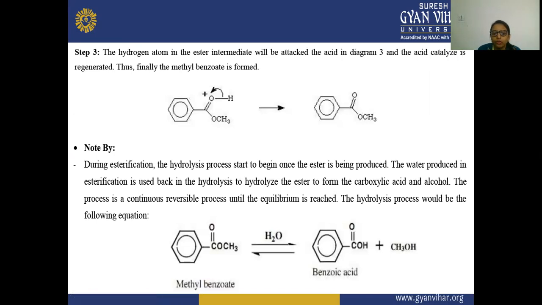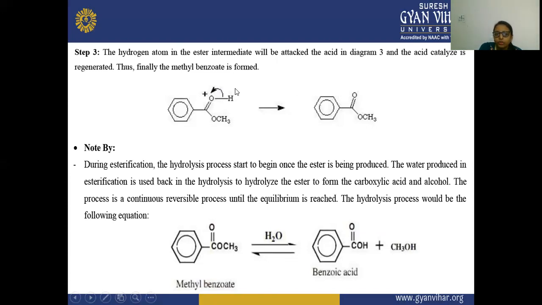In step 3, the hydrogen atom in the ester intermediate will be attached to the acid, and the acid catalyst is regenerated. Thus, finally the methyl benzoate is formed. So after this oxygen donates its lone pair to form the bond, this oxygen will withdraw electron from this hydrogen and get the positive charge, and there is a formation of the ester group. So here you can see the ester is formed.